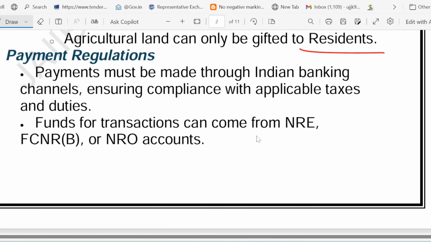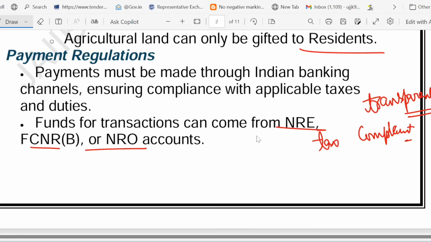Now what about the payment rule? They must use an Indian bank account like NRE account, NRO account, FCNR-B account. Why? Because it keeps the transaction transparent, and it also keeps it tax compliant. Because of these two reasons, they must use an Indian bank account. For example, Arjun, who is an NRI, pays for his Chennai flat via his NRE account. No cash is allowed. Payment must be made through Indian bank channels, from NRE, FCNR-B or NRO account.